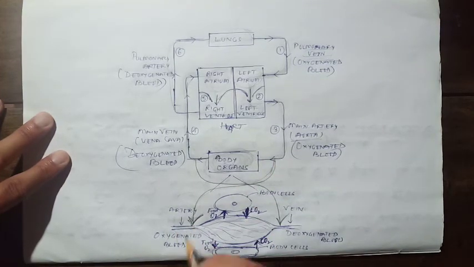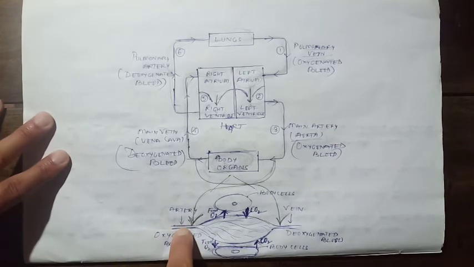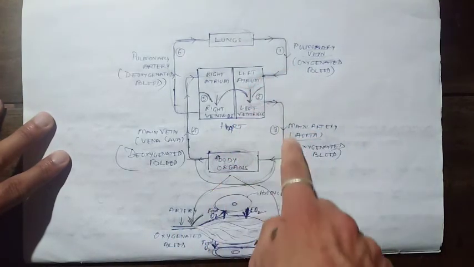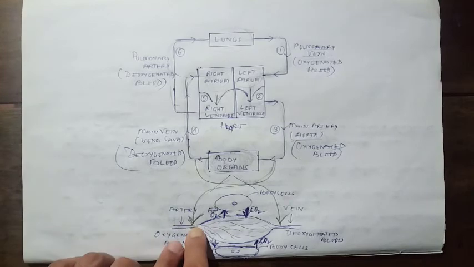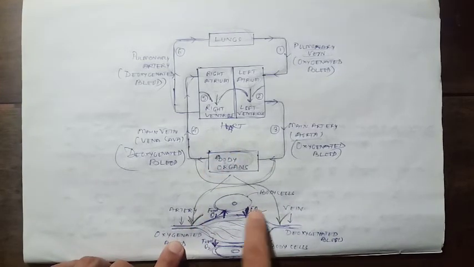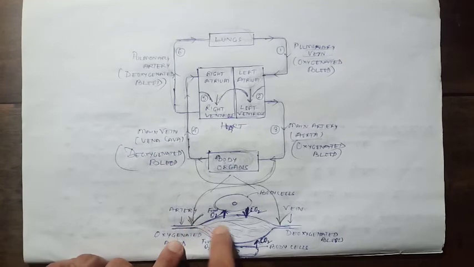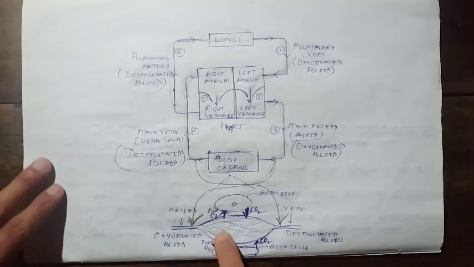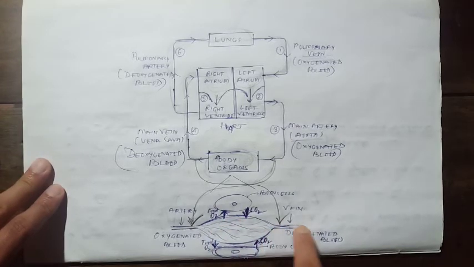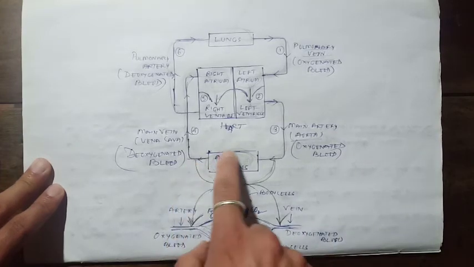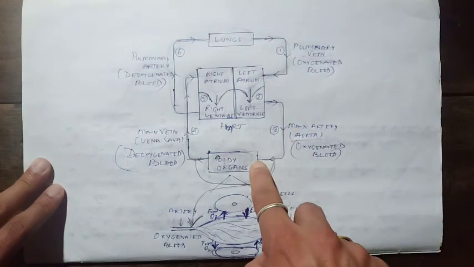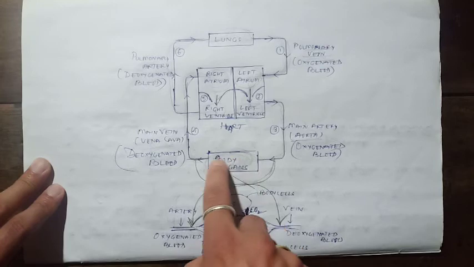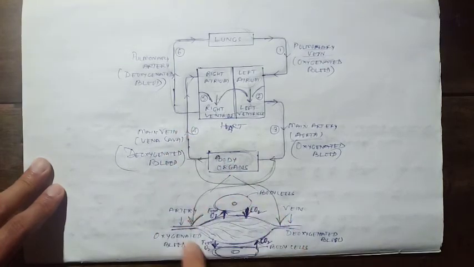This is the artery which is carrying the oxygenated blood from our lungs to the heart and from the heart to the body. When it enters inside the body, this artery will divide into very fine and thin tubes. That is called capillaries. So these are the capillaries. Now these capillaries again join back to make a vein. So here is the vein. That means inside this part we have fine tubes, the capillaries. This artery will divide into capillaries, and capillaries join back to make the veins. So this is the internal structure.